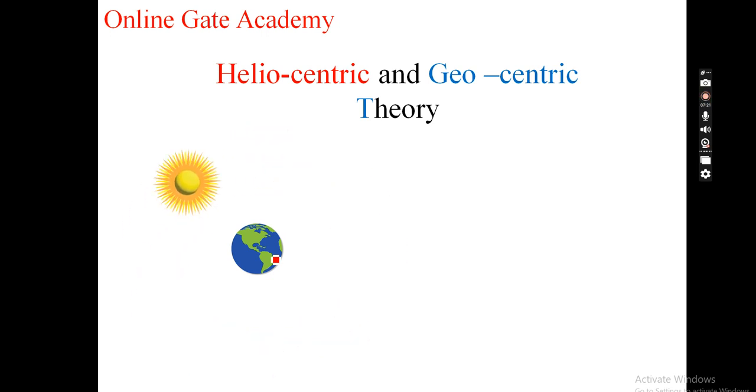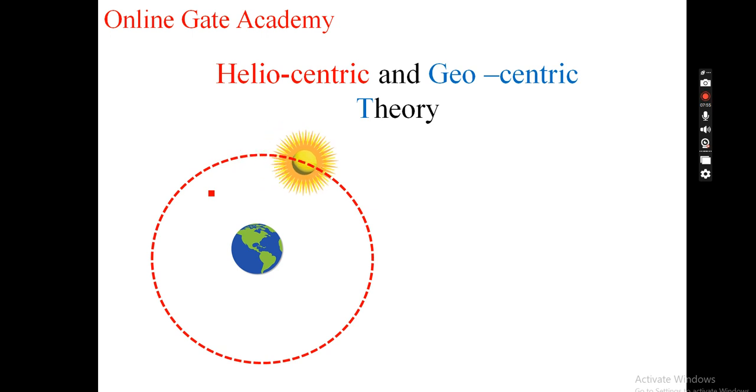Similarly, we have certain theories about the rotation of earth and sun. When we started, we are not going into the Vedas, because they already knew everything. Many things are there in the Vedas. People knew even before discovery. It is written that we were aware of all these things. But when we started scientific writing, when we started writing in English and bringing it into books, at that time people used to believe that the earth is in the center and the sun revolves around the earth in a circular orbit. So this is the place where the earth is rotating, and this is circular.